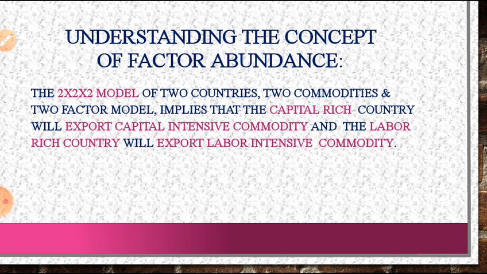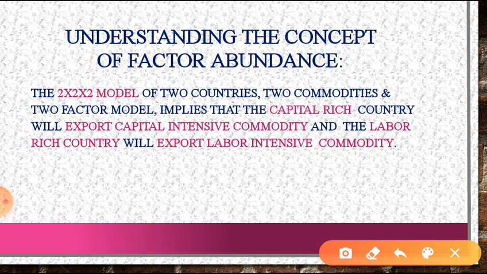Factor abundance: the 2 by 2 by 2 model of two countries, two commodities and two factors implies that a capital rich country will export the capital intensive commodity, and the labor rich country will export the labor intensive commodity. This model is also known as the 2 by 2 by 2 model: two factors, two products and two countries.